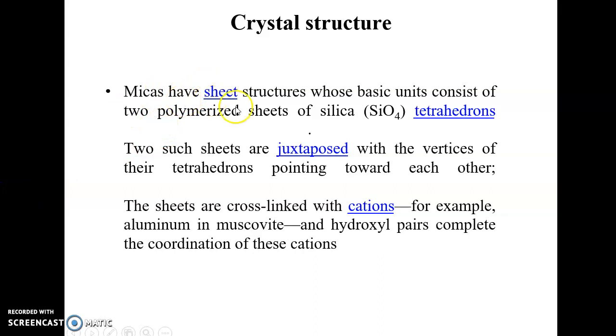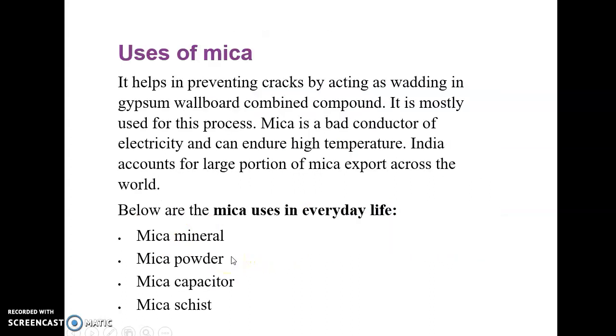They have a crystal, sheet-like structure whose basic units consist of two polymeric sheets of silica tetrahedrons. We could see two such sheets are juxtaposed with the vertices of the tetrahedrons pointing towards each other. The sheets are cross-linked with cations like aluminium, and hydroxyl pairs complete the coordination of these cations.